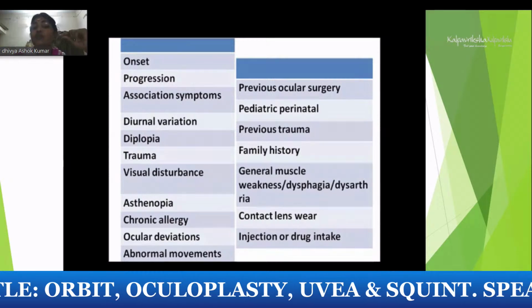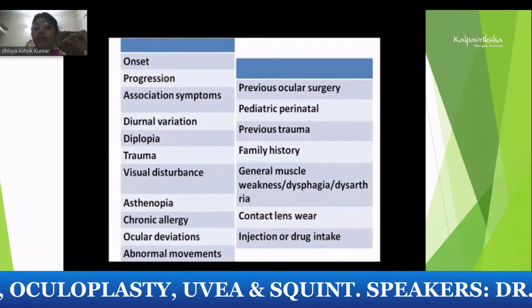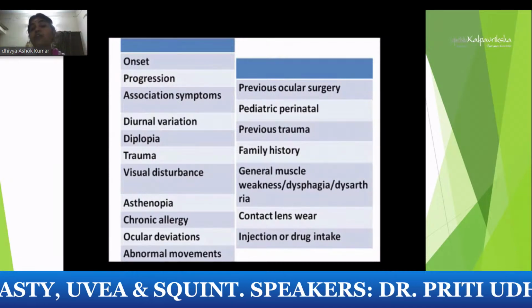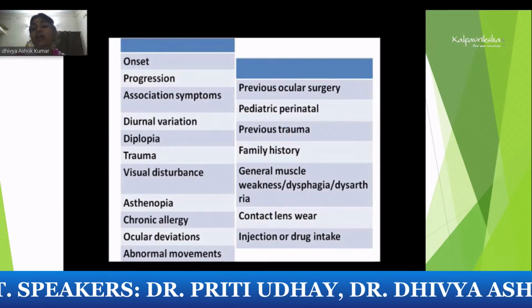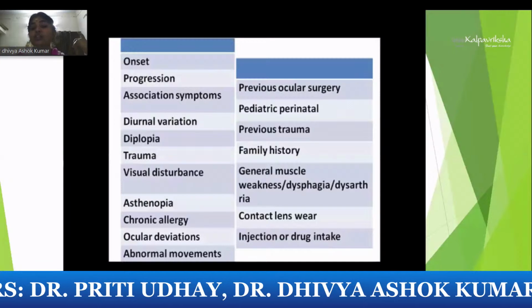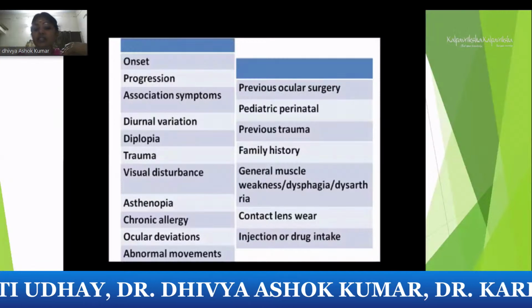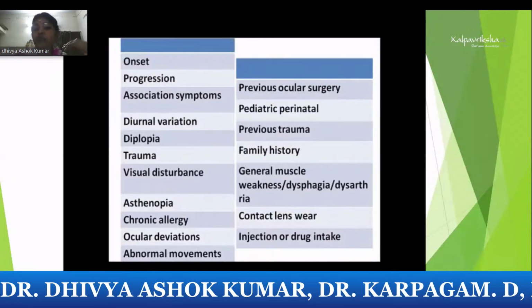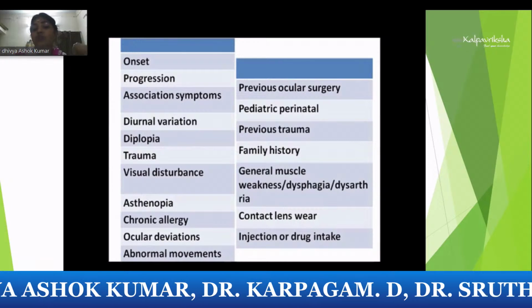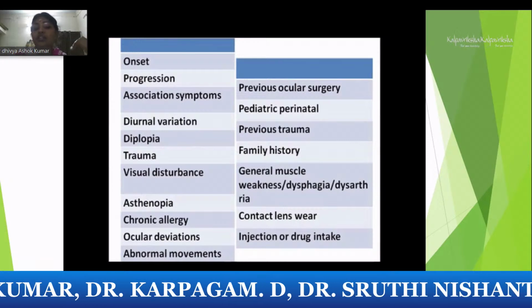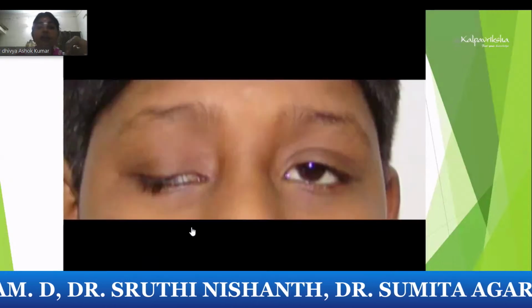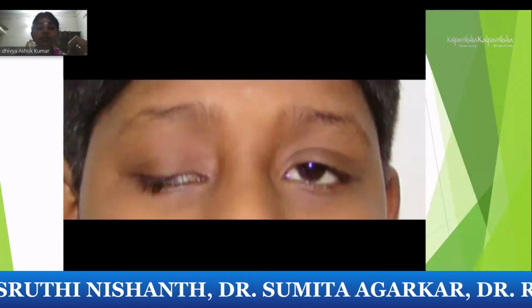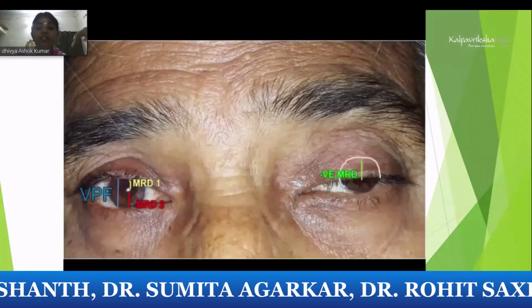Pediatric, you can ask for the forceps delivery, and family history, especially in blepharophimosis. Generalized weakness in systemic myasthenia, you can have dysphagia, dysarthria, muscle weakness, and dyspnea. Contact lens wear, because contact lens again can cause mild ptosis. Injections like Botox and drug intake should be asked. In evaluation, you always look for a few clinical dimensions.